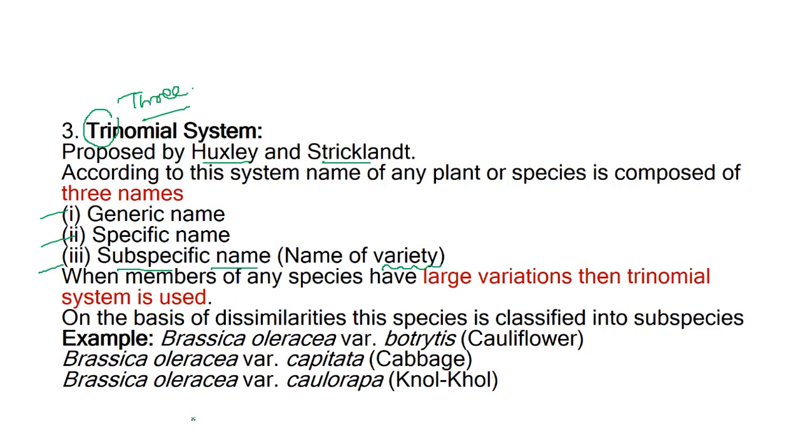Say for example, Brassica oleracea has several varieties. If the variety is botrytis, the name is cauliflower. If the variety is capitata, the name is cabbage. If the variety is caulorapa, the name is kohlrabi.